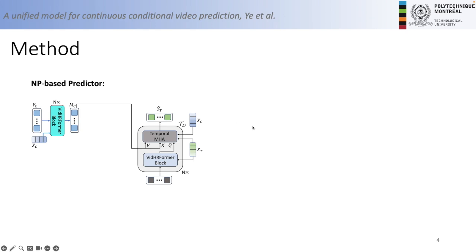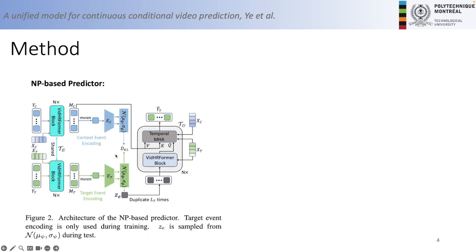Neural processes actually need to learn both the mean and variance of Y hat T, but in practice, we find that learning the variance is expensive and it cannot really capture the motion stochasticity of the video. Therefore, we ignore the variance of Y hat T. Instead, we use the VAE techniques and introduce a global latent variable ZE, which is called the event variable, to account for the stochasticity, because we assume that both the context and the targets are generated from the same event latent space.